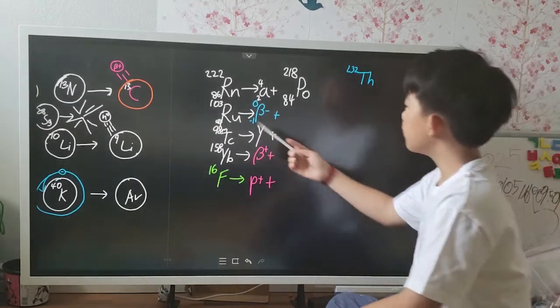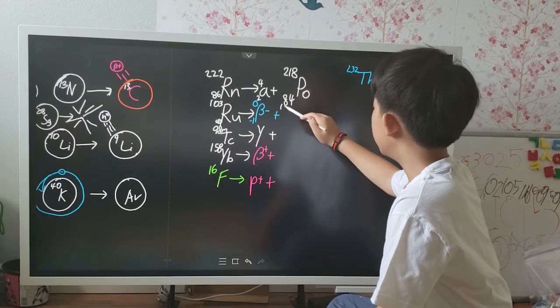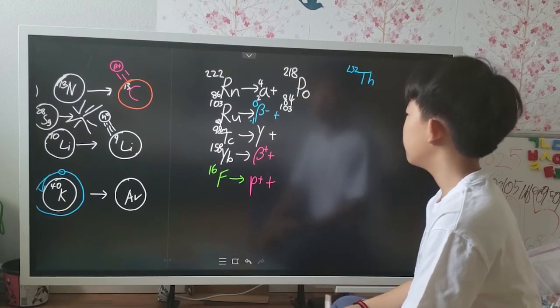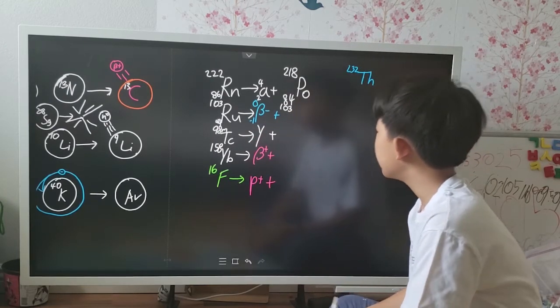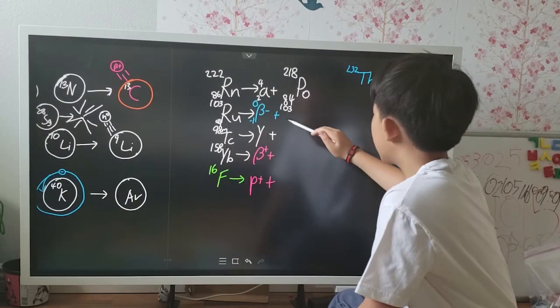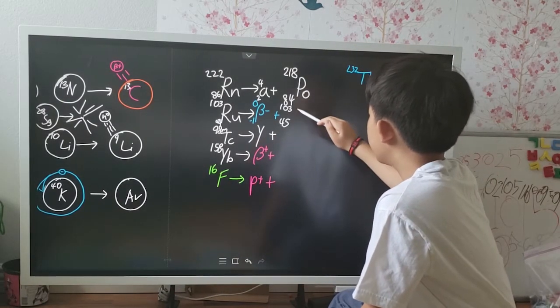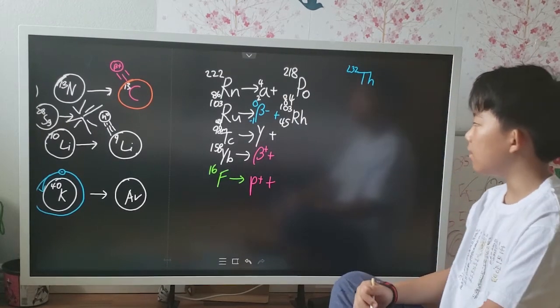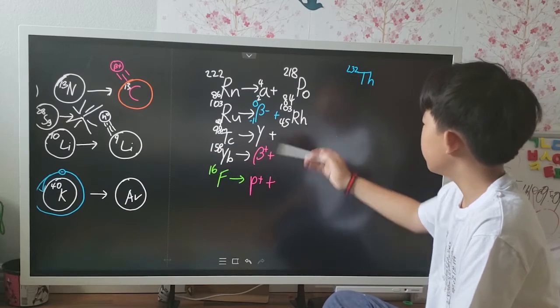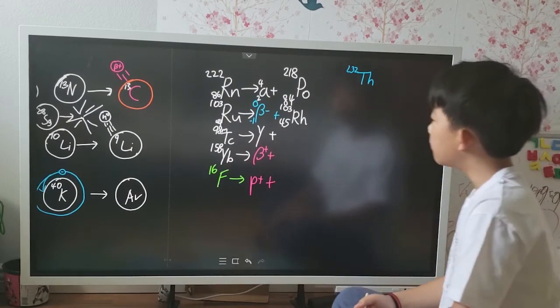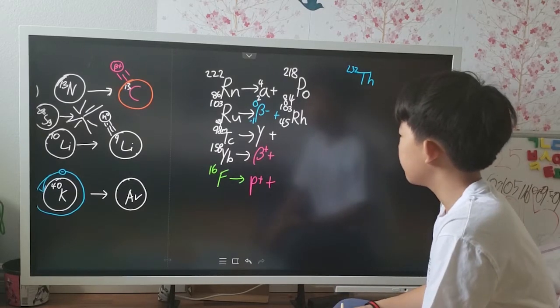So 103 minus 0 is still 103. 44 plus minus -1, the opposite rule. The negatives cancel, causing 45. So it's going to end up as rhodium-45. Now rhodium is 103 isotope, is actually a stable element. So the ruthenium-103 cycle ends here.